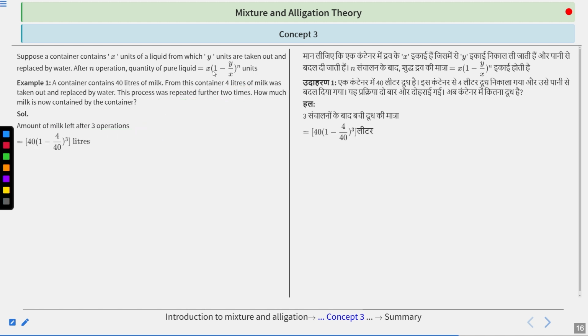Now we use the formula. Total amount is 40 liter, 1 minus Y is 4 liter, 4 upon 40, N is equal to 3 times, so power 3. So when we calculate it, we get 40 multiplied by 9 by 10 into 9 by 10 into 9 by 10. Clear? So when we calculate it, we get the amount of milk in the container, which is 29.16 liter after 3 operations. Clear? Next one.